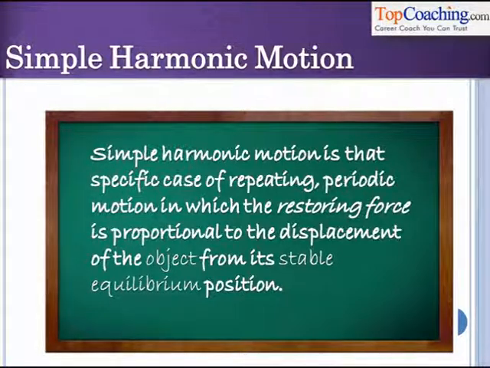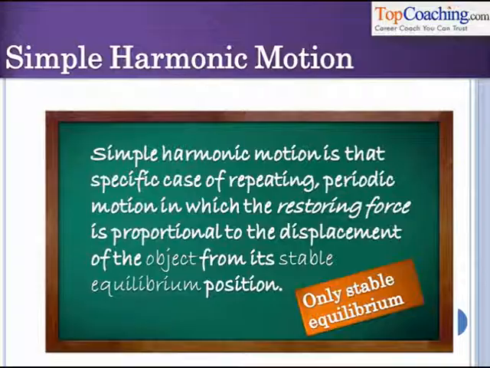When the body is displaced from its stable equilibrium position, as we saw, a restoring force immediately acts on the body, which tends to bring the body back to its equilibrium position, isn't it? In case of simple harmonic motion, this restoring force is proportional to the displacement of the object from its position. Understood? So, the special case of harmonic motion that occurs when a body is displaced from its stable equilibrium position and the restoring force is proportional to the displacement of the body is called simple harmonic motion.